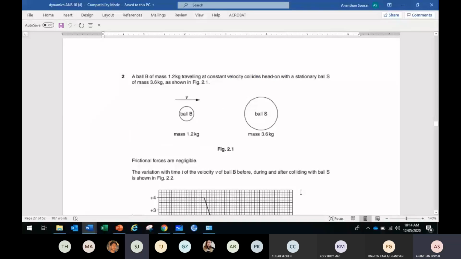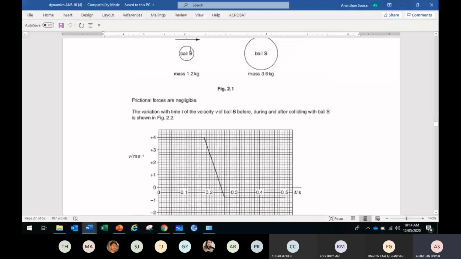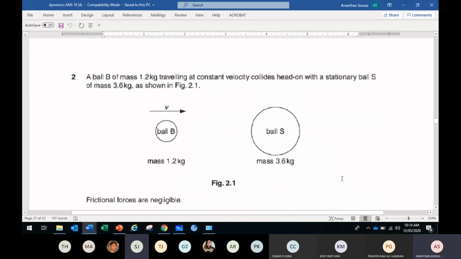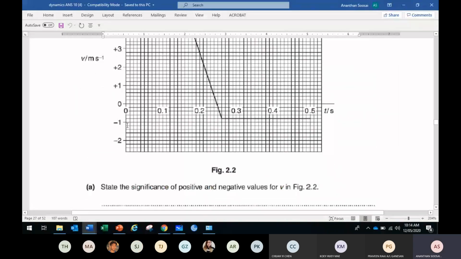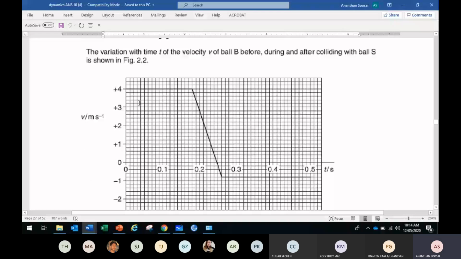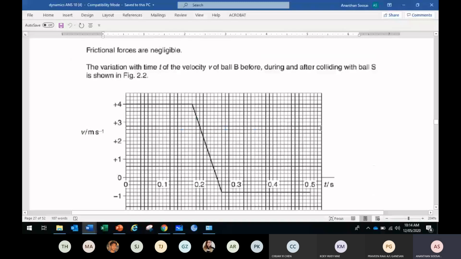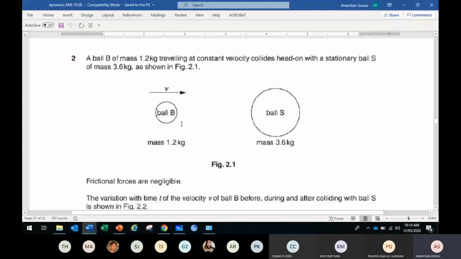Ball B was moving with a 4, then becomes negative how much? Negative 0.8. Okay, so this is the change of velocity for ball B. Initially it was moving 4 to the right. After colliding with ball S, its velocity was negative 0.8. That means ball B has bounced backwards. We don't know about the consequence for S, but B has bounced back with negative 0.8.